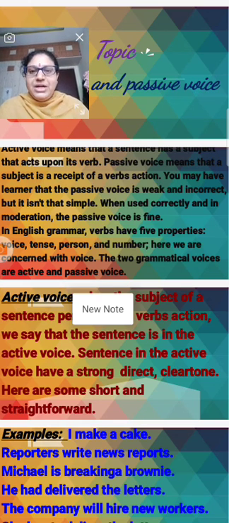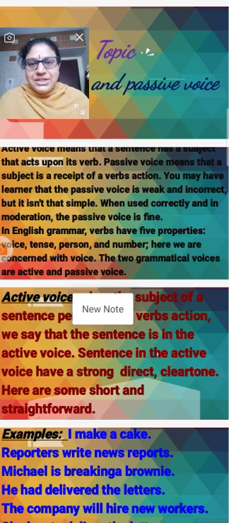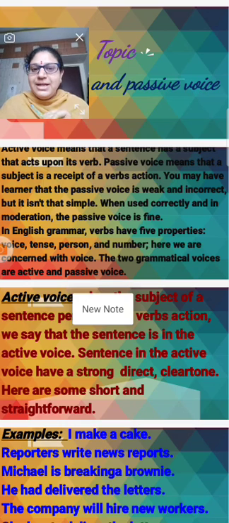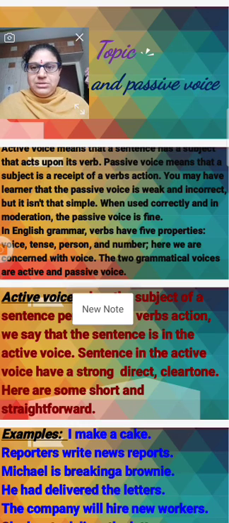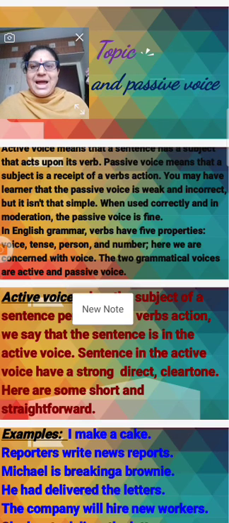So I think you have understood what the activize is. Activize means a sentence has a subject and that acts upon the verb. But the passivize has a subject also, but it is a recipient of a verb action.